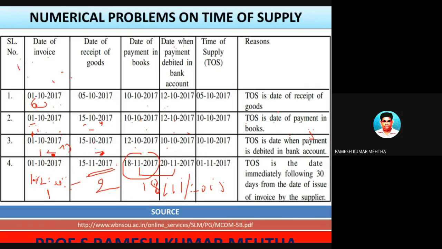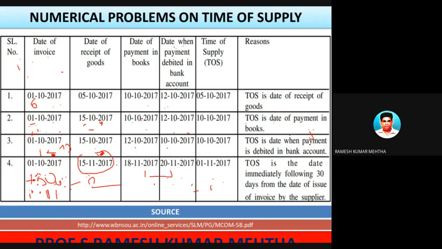So again, shall I explain this one? In case of goods, from the date of invoice, 30 days are granted. So it is on 1/11. In case of services, remember, 60 days are allowed. So date of receipt of goods 15/11. This is number two.